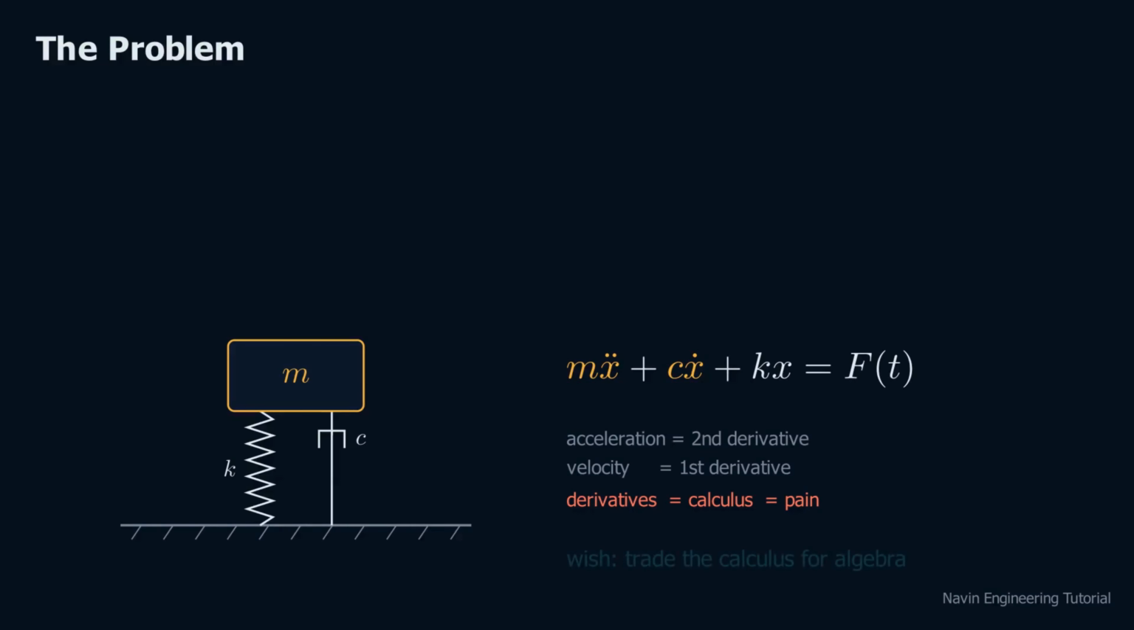So here's the wish. What if we could trade every derivative for a multiplication? Trade the calculus for algebra? That trade exists. To find it, we first need one special function. Every differential equation mixes a function with its own derivatives. So ask, is there a function whose derivative has exactly the same shape as the function itself?